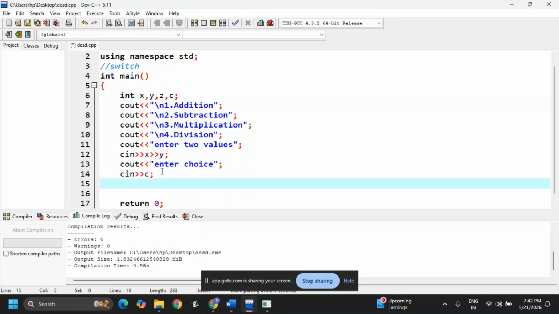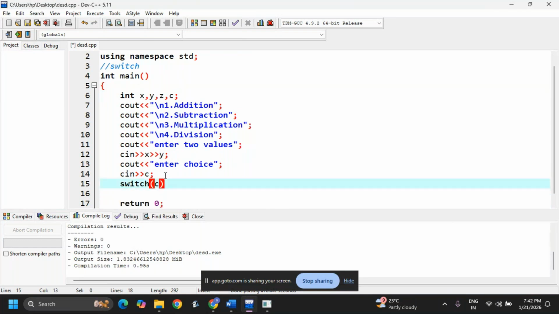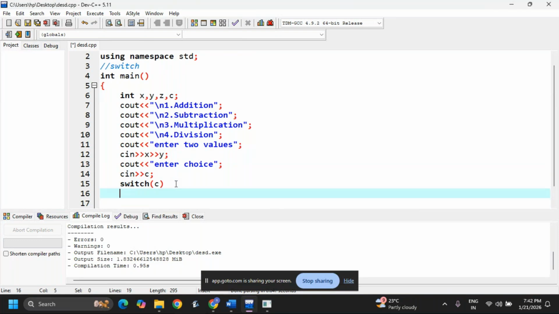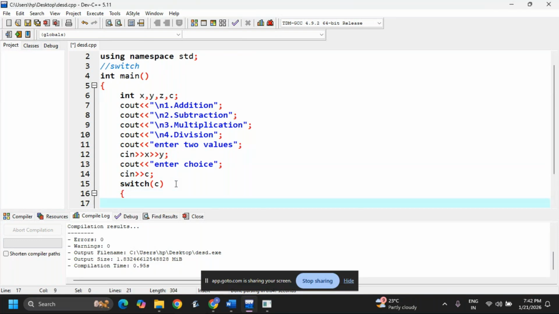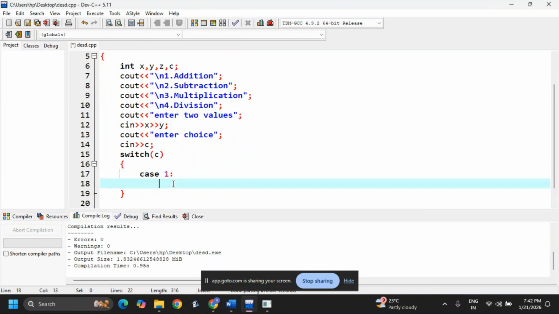Now next I'm writing a switch statement. See, switch with choice. Here we need to follow the syntax. First case 1, colon. Now the formula: z is equal to x plus y.